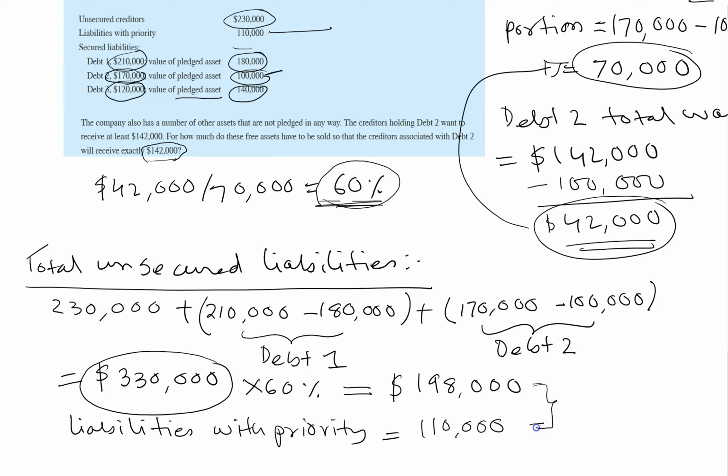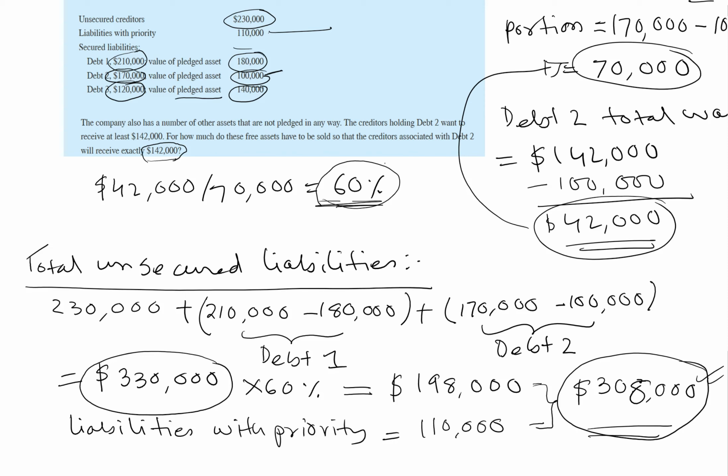Together, 198 plus 110 is $308,000. That means the company must be able to sell their other assets for $308,000. So if they raise $308,000, then they will be able to satisfy debt 2's demand.